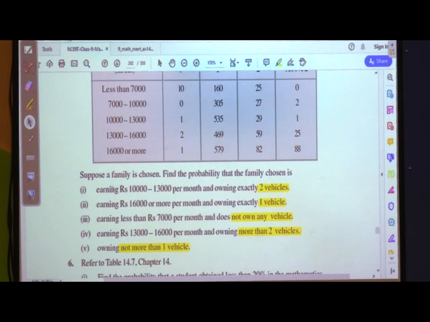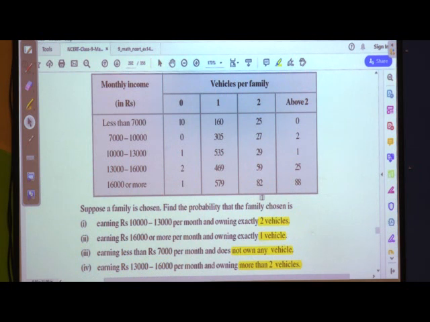Very first thing, the earning slab is rupees 10,000 to less than 13,000 per month and owning exactly 2 vehicles. Where is this? Here it is: 10,000 to less than 13,000 and owning exactly 2 vehicles. You can see here it is 29. Then how to solve this?